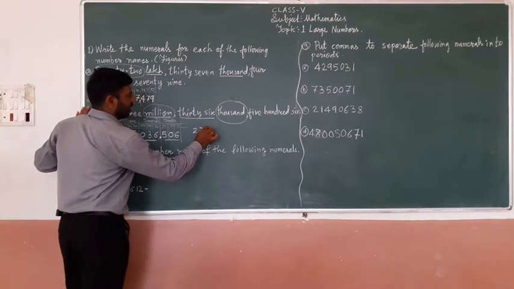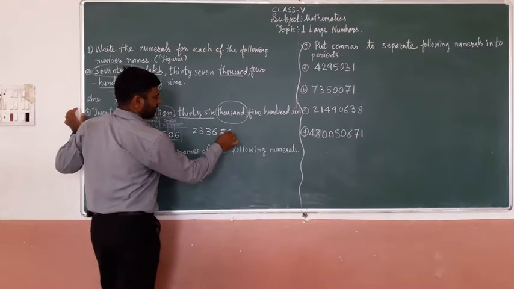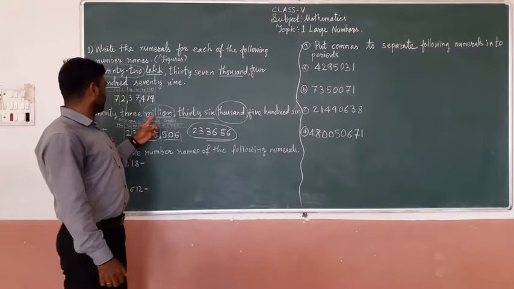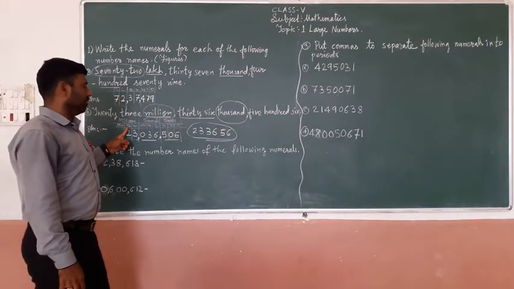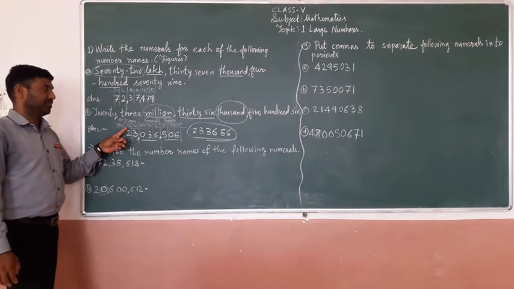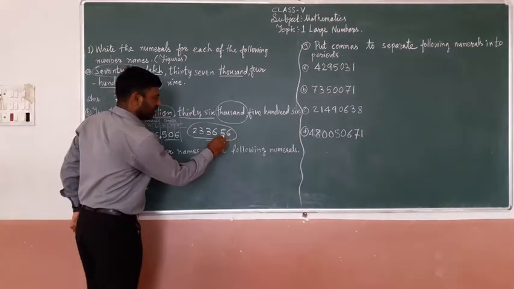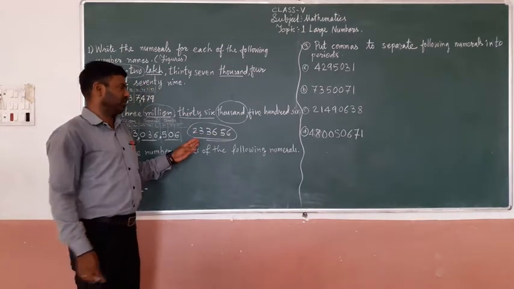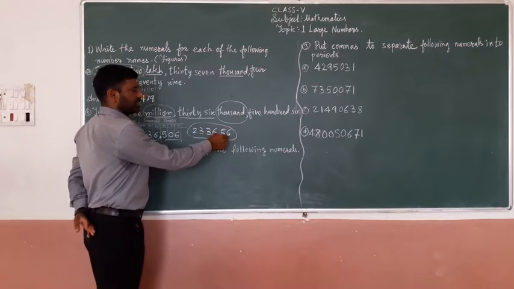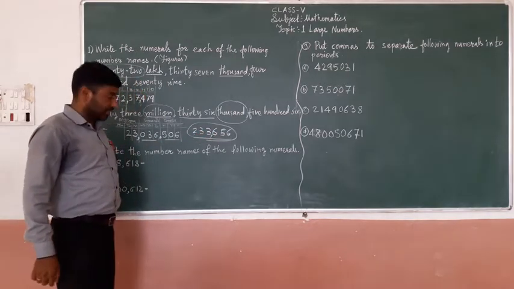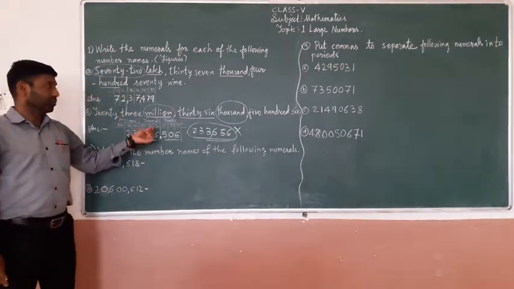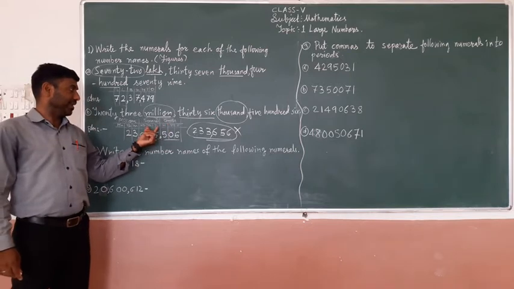They write 23 million 36,506. Is it right? We know that 10 million is an 8-digit number. Is this 8 digits? No, this is a 6-digit number. 233,656 is wrong. So while writing, you should know the place value.